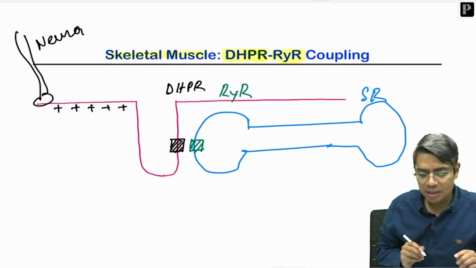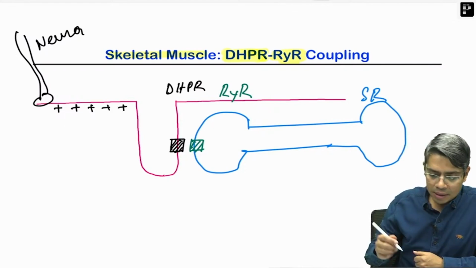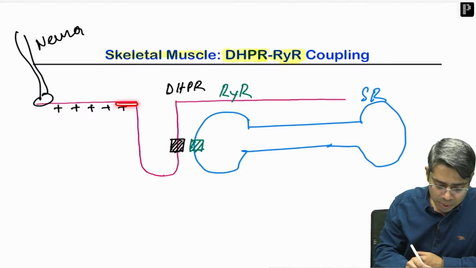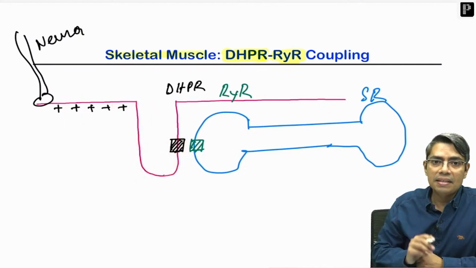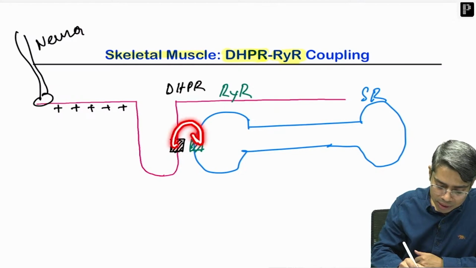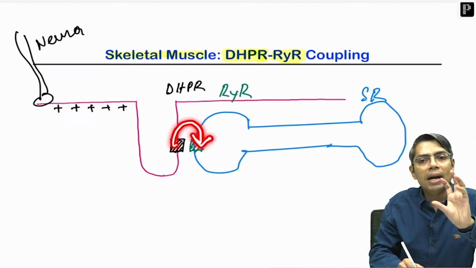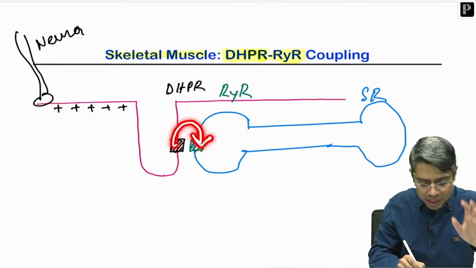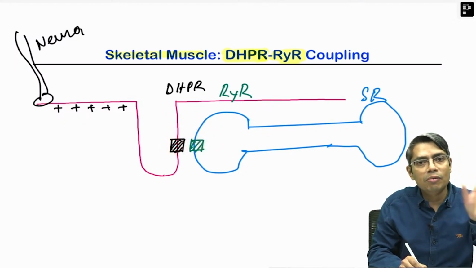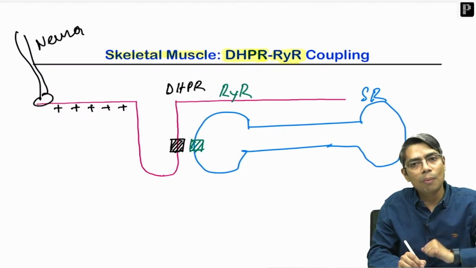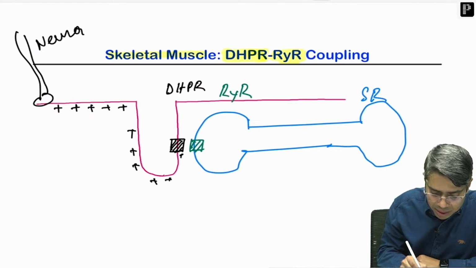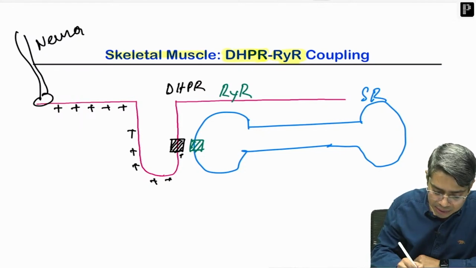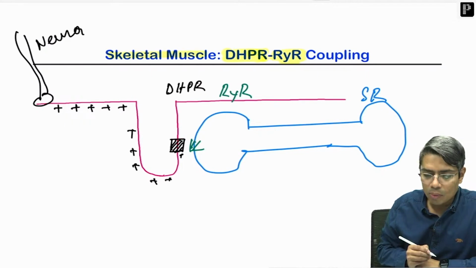So there is depolarization of the skeletal muscle membrane. This depolarization will continue, and then it will activate the DHPR channel. Whenever the DHPR channel is activated, it is going to interact with the RYR channel by mechanical interaction. Mechanical interaction means this DHPR will change its conformation and then interact with the RYR. So whenever the depolarization comes here, it will activate the DHPR and then the DHPR is going to interact with the RYR channel.